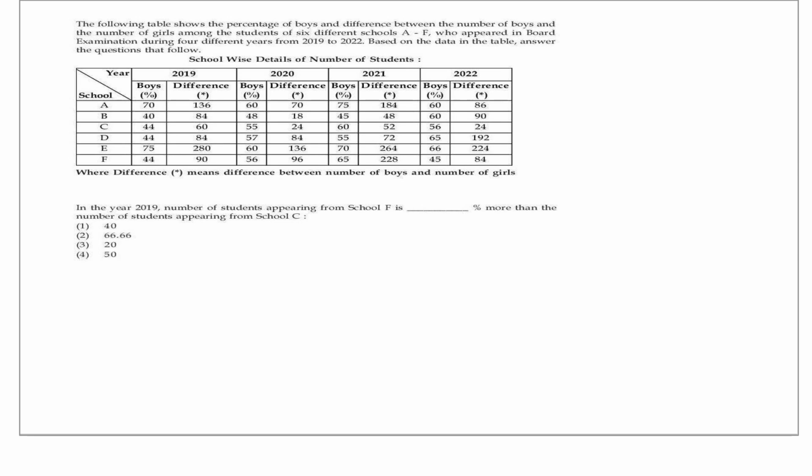Yes, look at the fourth sum. Here, in the year 2019, the number of students appearing from school F is dash percentage more than the number of students appearing from school C. So we need to consider only the year 2019. This column will do for school F and C. F, first note down F. What is the F data? 44 and 90. And the data for school C, here 44, 60, same 44 and 60.